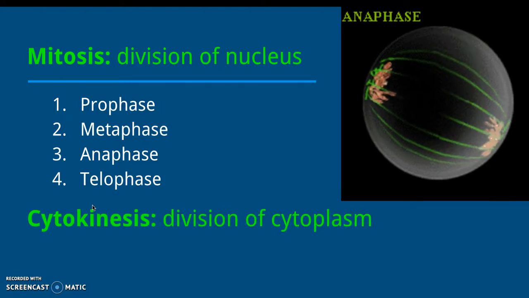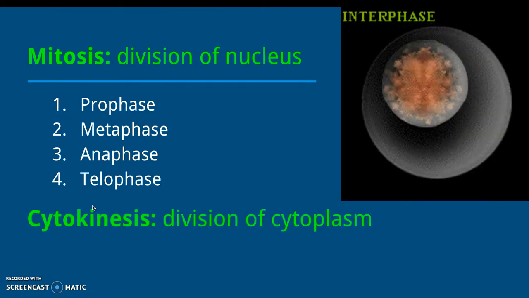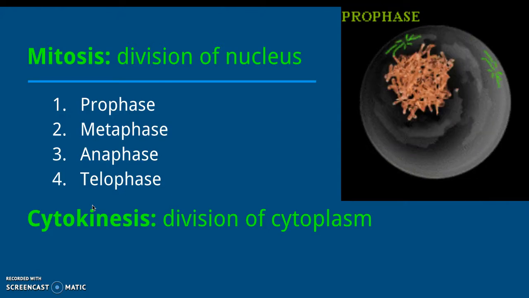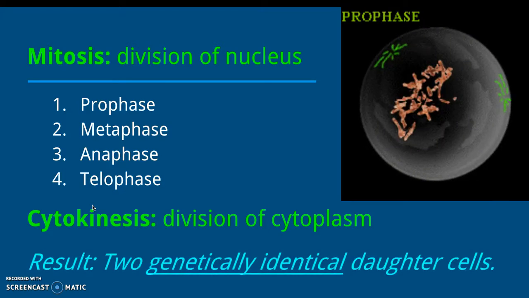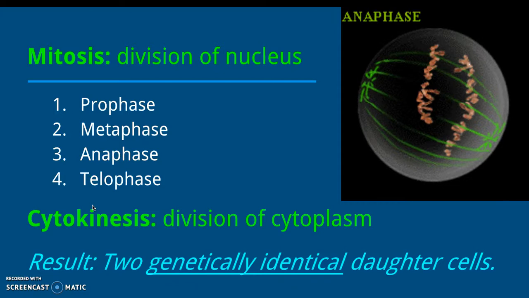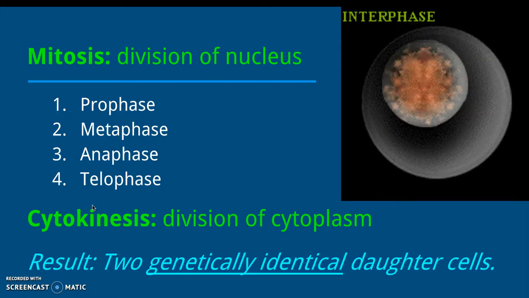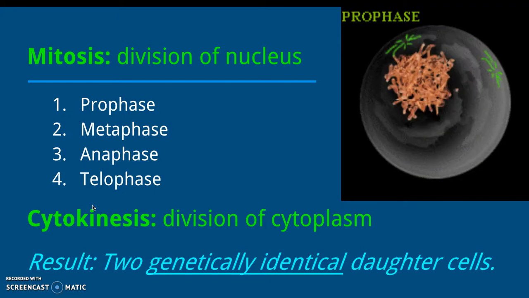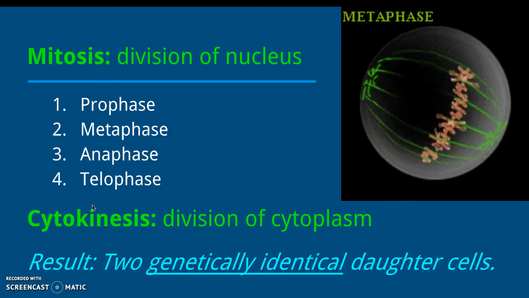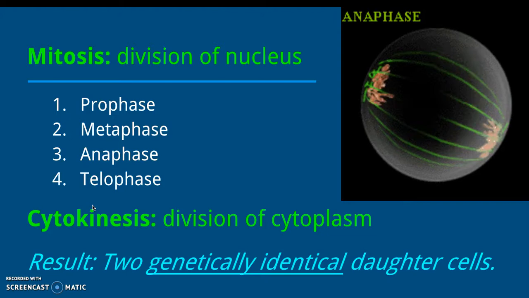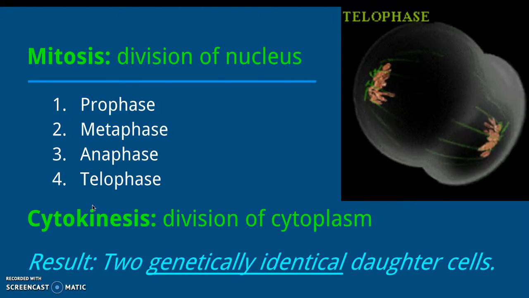The process is called cytokinesis. The result of this mitotic division is formation of 2 genetically identical daughter cells. These daughter cells produced are genetically identical to each other as well as to the parent cell.